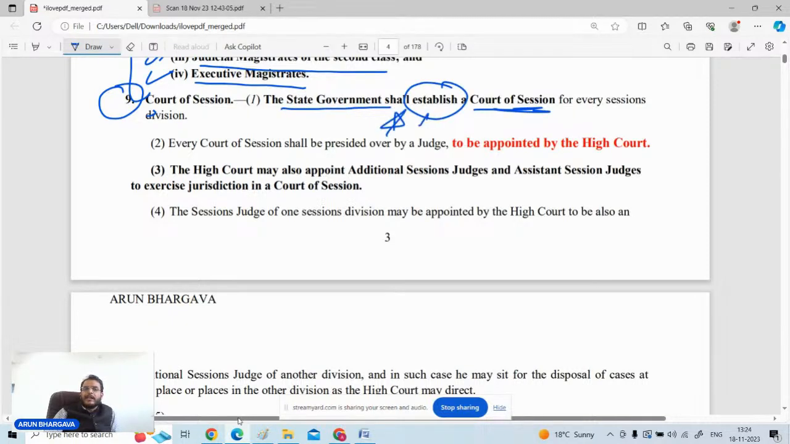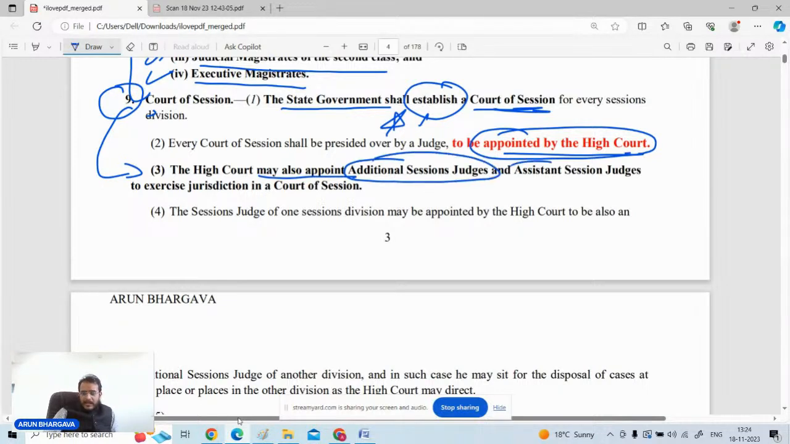This is the first point: who will establish the court of session? It is only the state government. The High Court will not establish the court of session, but the appointments will be done by the High Court. In section 9 itself it is very clear that the High Court may also appoint additional session judges and assistant session judges to exercise the jurisdiction in the court of sessions. So it is the High Court that is going to appoint the ADJs, that is, the additional session and assistant session judges, with respect to the working of the courts.